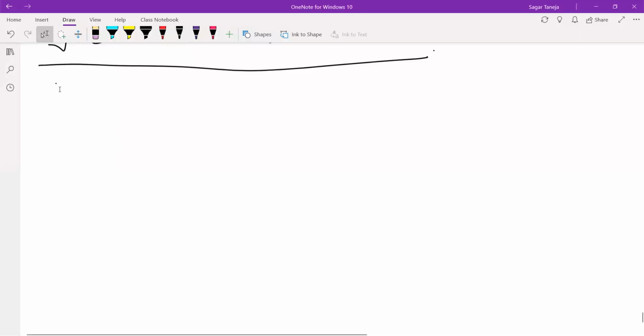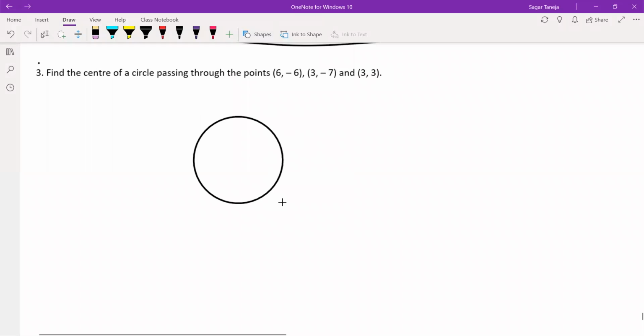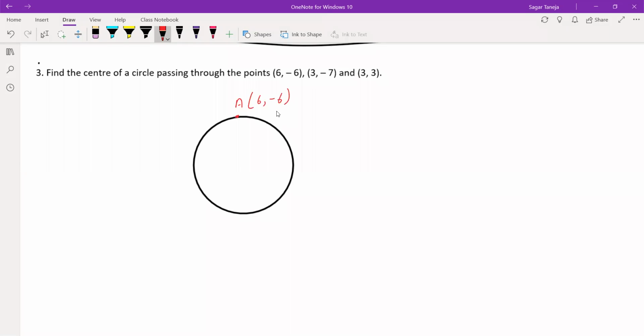Suppose this is one of the questions. Find the center of the circle passing through the points. There is a circle which is passing through 3 points. One lies here, let it be A, 6 comma minus 6.